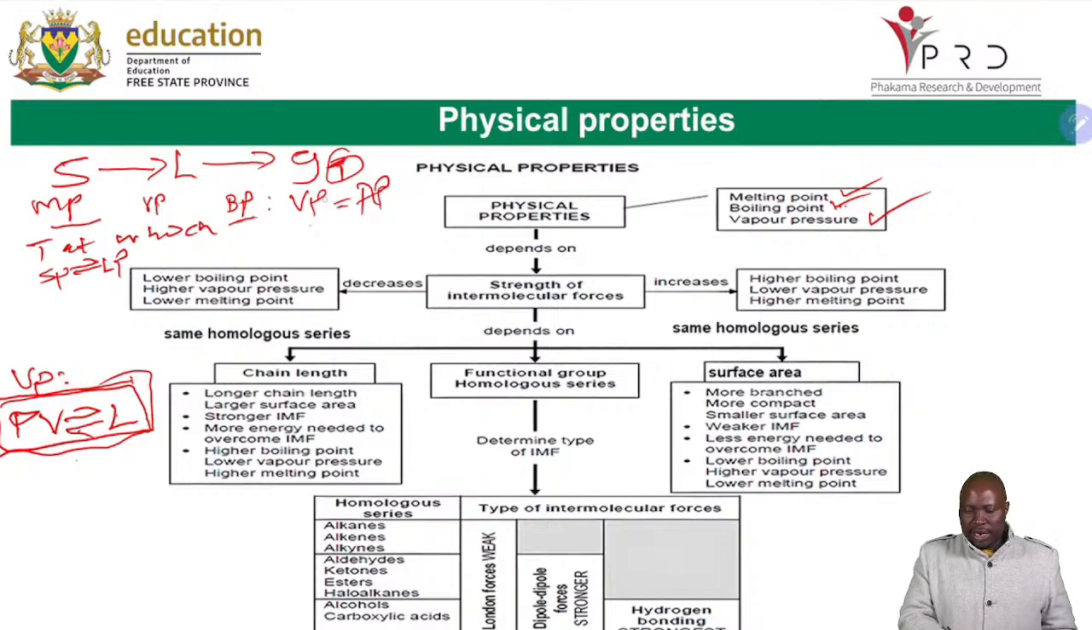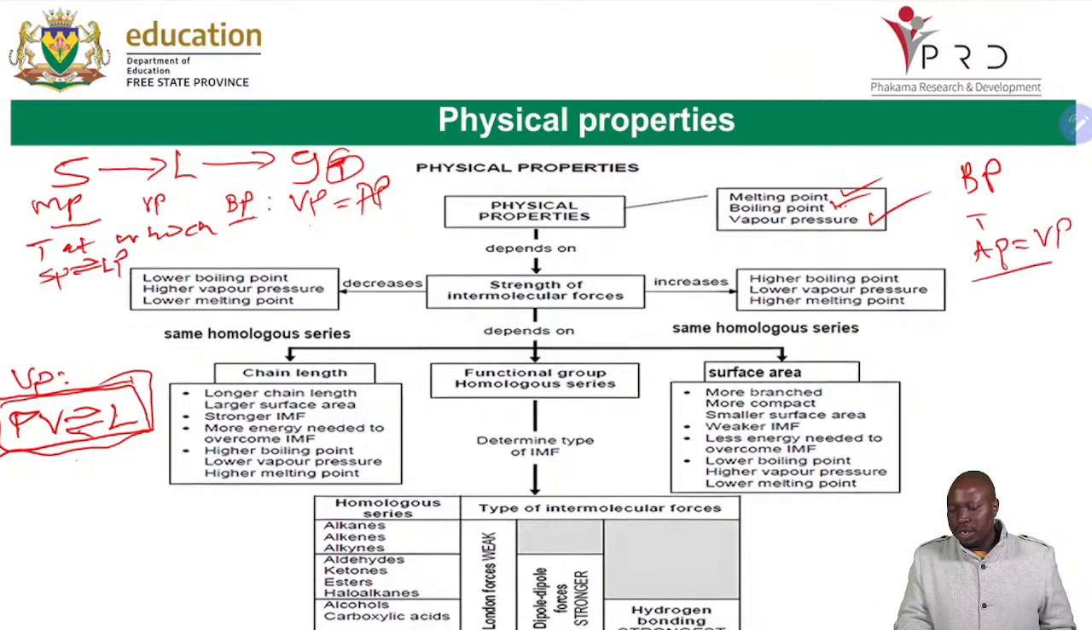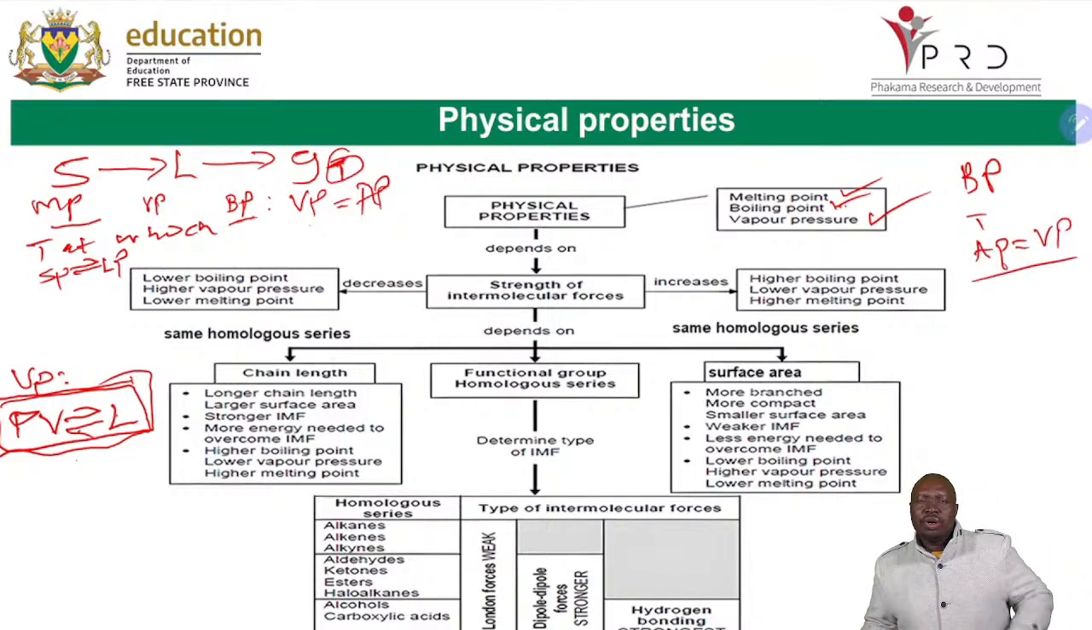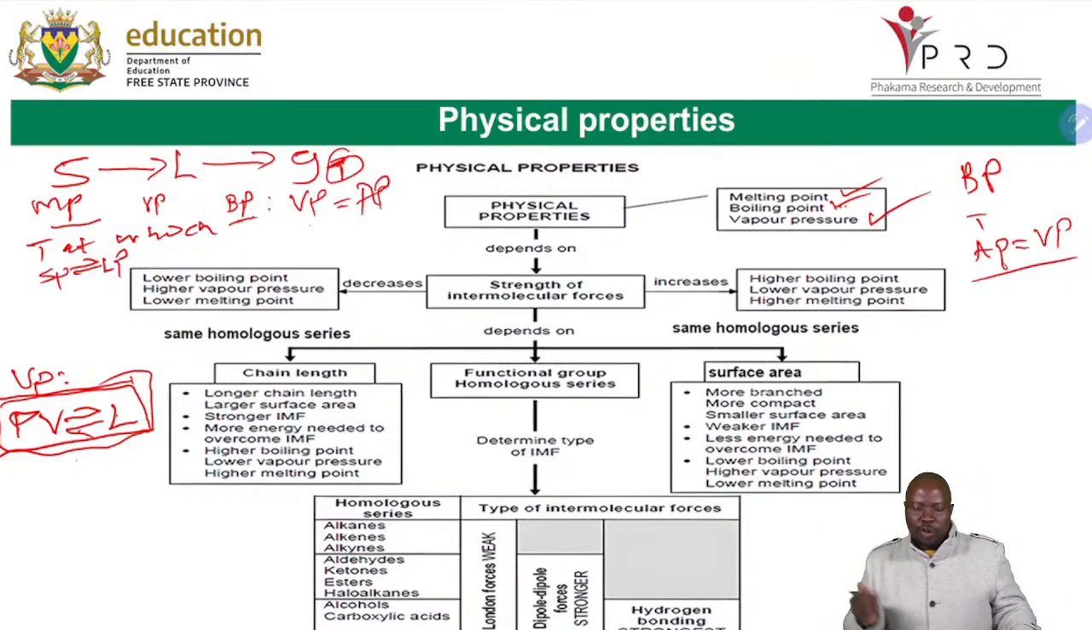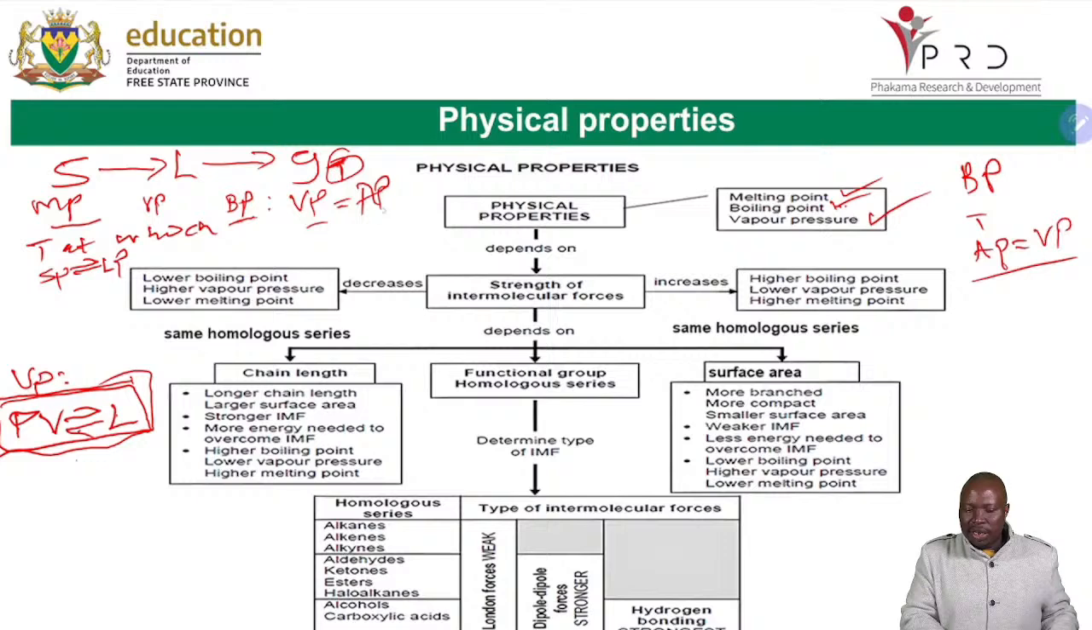Remember, this question was asked last year, to say learners must define boiling point, and learners wrote it is a temperature at which the atmospheric pressure is equal to the vapor pressure. Unfortunately, that will be marked wrong, because it must be vapor pressure that is equal to the atmospheric pressure. So always you are starting with VP equals AP, not the other way around.